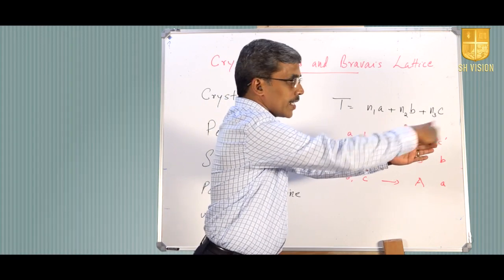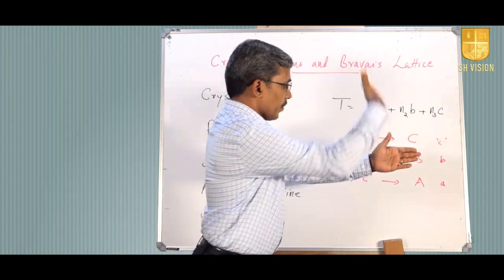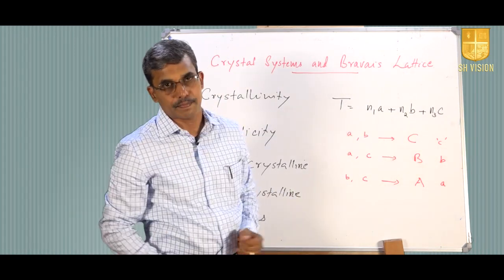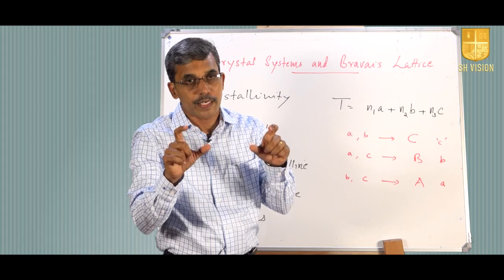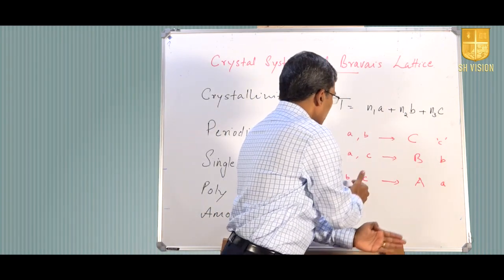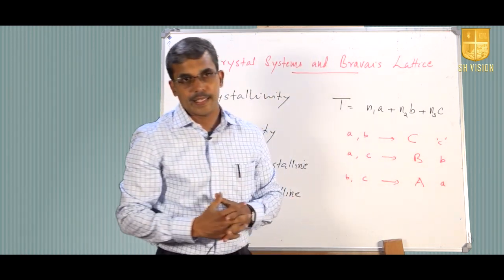So, in this direction we will have planes like this, and these planes are defined by B and C. Those B C planes, also called A planes, they have got separation which is A.